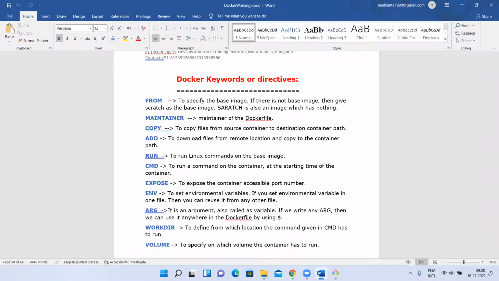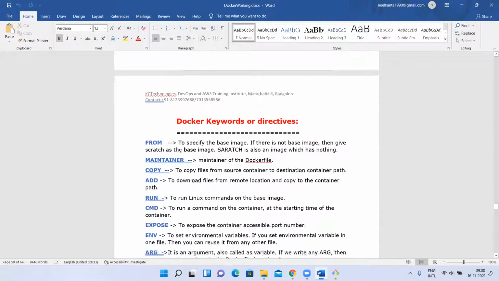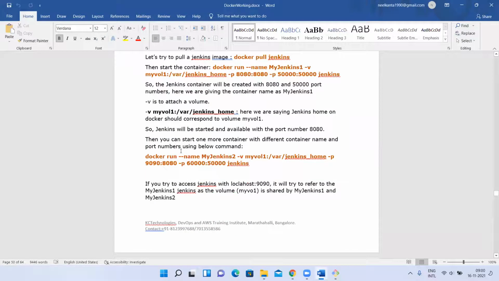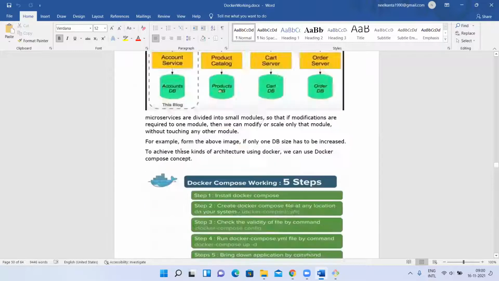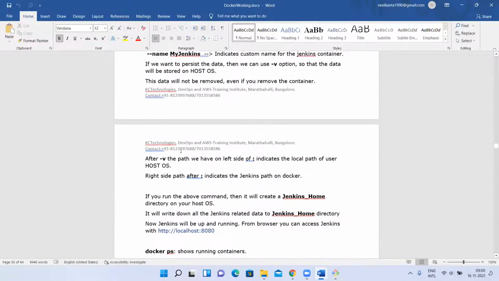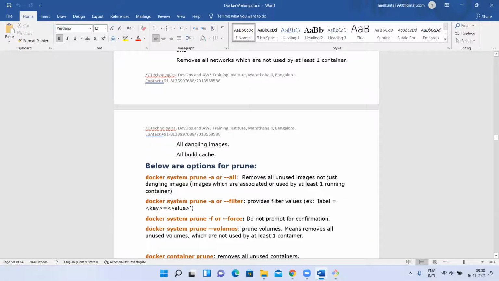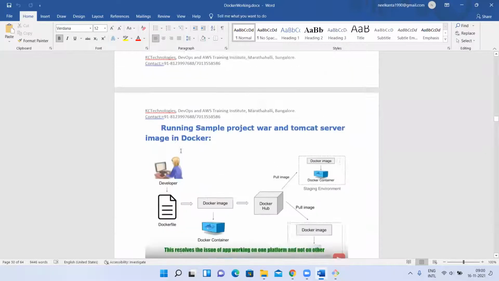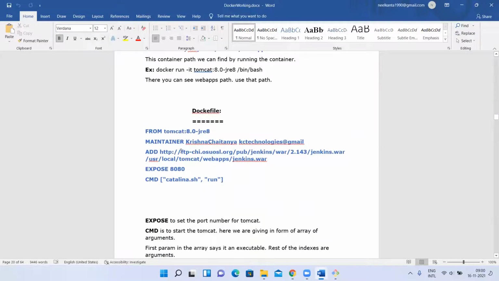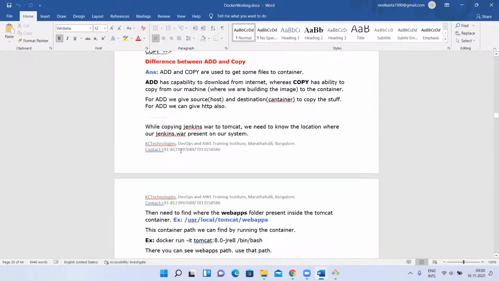In a Dockerfile, we have keywords. Those keywords, we'll learn some basic keywords today, and we'll learn the other keywords tomorrow. First, let me explain very few keywords, just to directly create my own image. Whatever keywords I'm going to explain today, I'll not repeat again, so you remember this. I'm going to repeat only a few keywords, then we'll see about that.